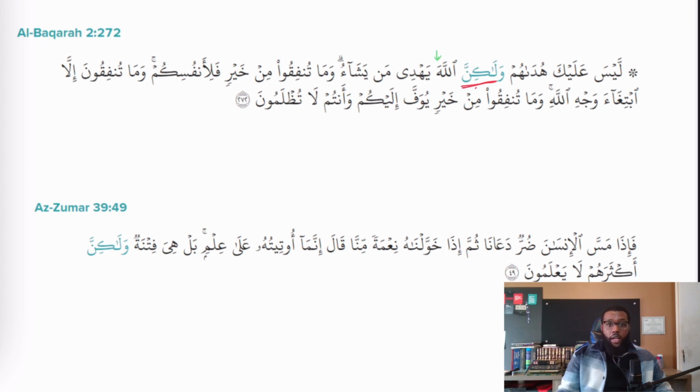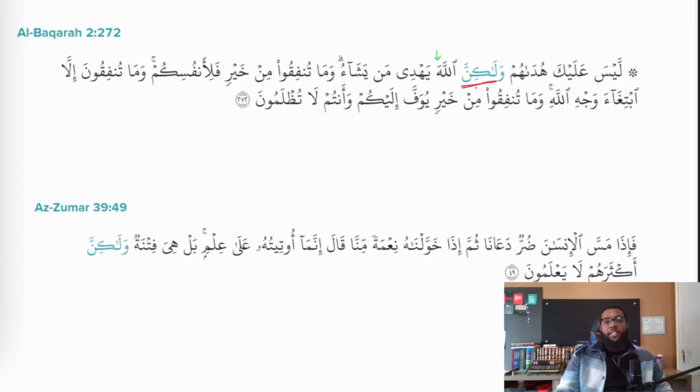Walakinna Allah. So their guidance is not upon you. It's not your responsibility. Actually, Allah guides whomsoever He wills. So looking at the next ayah, the first part of the ayah in meaning, whenever some hardship or difficulty reaches the human being, they call upon us. And then when we bestow upon him some bounty from us, he says, I was only given this on account of my knowledge. How smart I am. I'm genius. Bal, rather, hiya fitnatun walakinna aktharahum la ya'lamun.